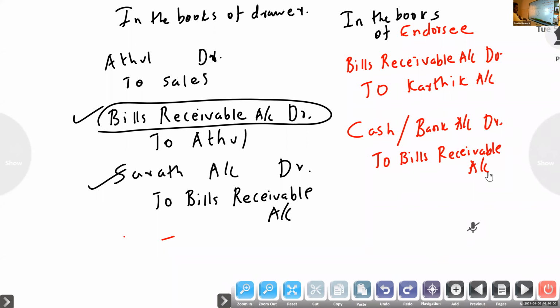So this is related to endorsement. In the books of drawer, third entry, to whom we are endorsing, that account: Sharat account to bills receivable. At the time of maturity, no entry, because here who is getting the amount? The endorsee only will get the amount from the drawee. Bills receivable account to Karthik, then bank account to bills receivable.